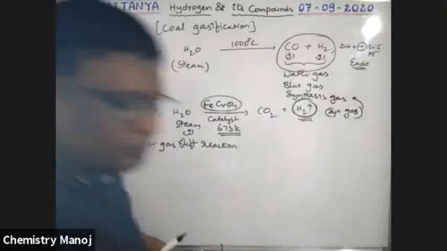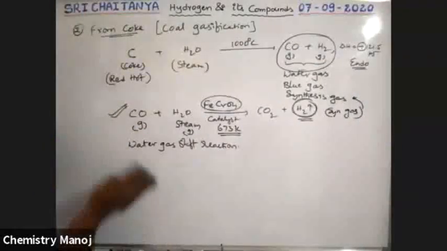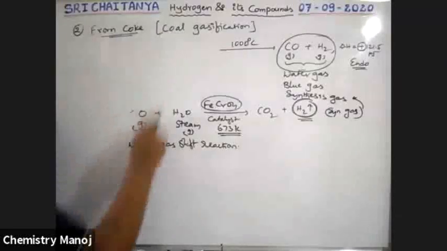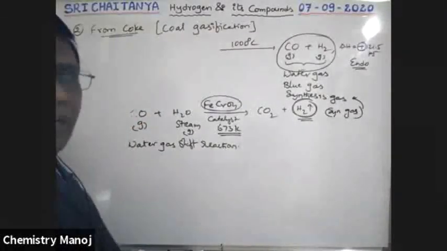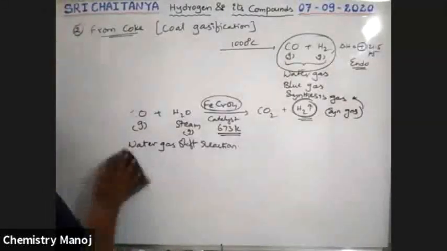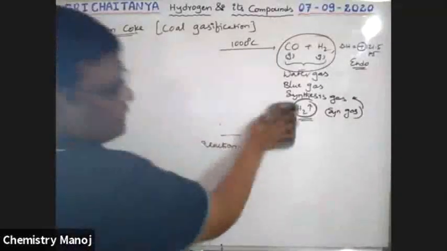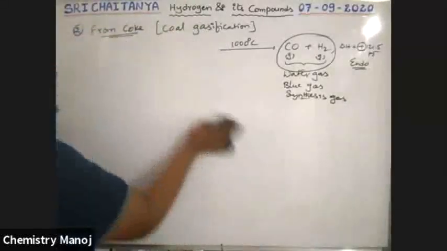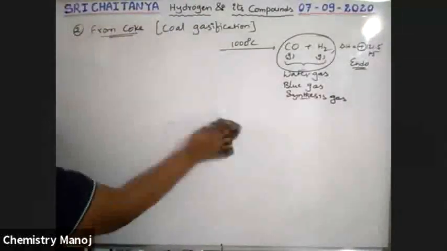Next. Now, see boys, in this reaction, coal gasification and water gas are important. Which of the following is coal gasification? Which of the following is the water gas shift reaction? Please try to identify, boys. Today, this syn gas, this synthesis gas, may also be produced in a number of different ways, not only this way.